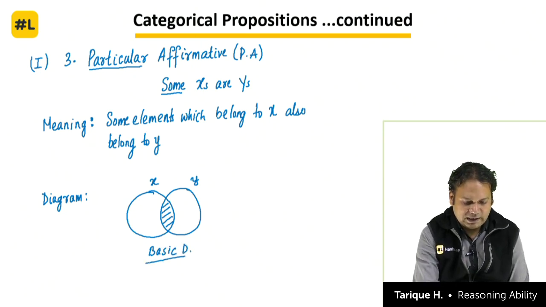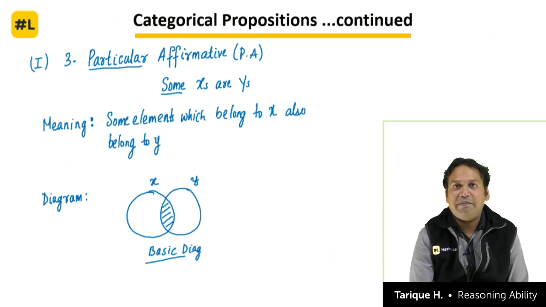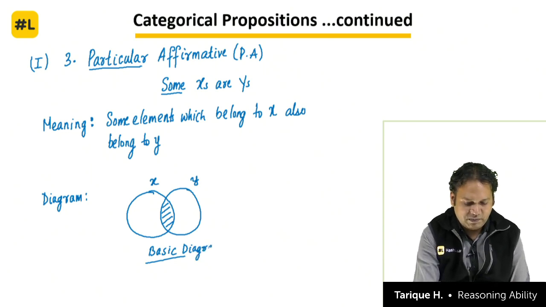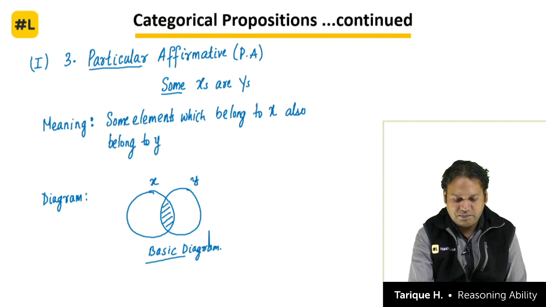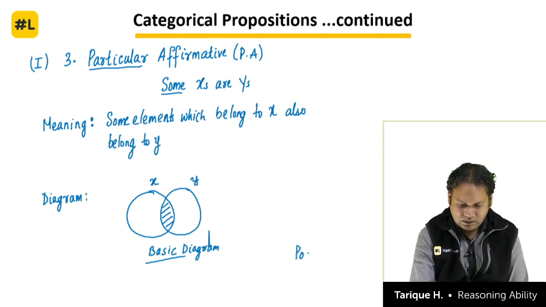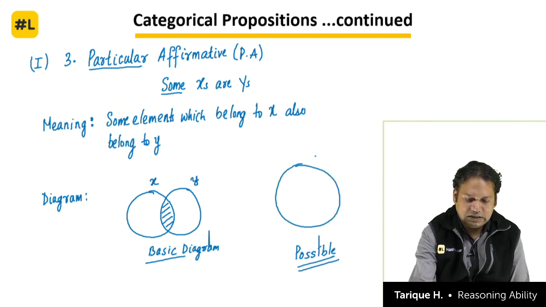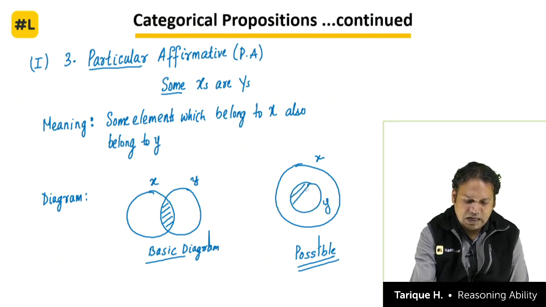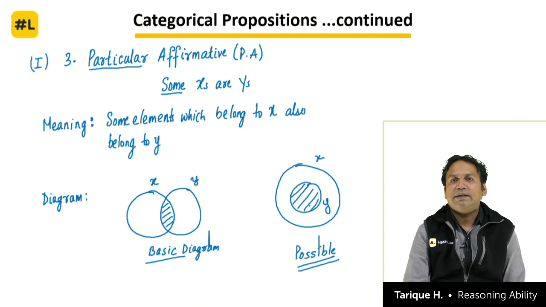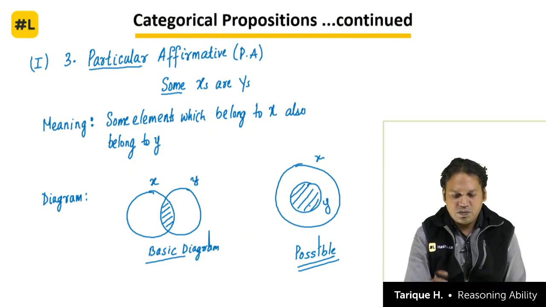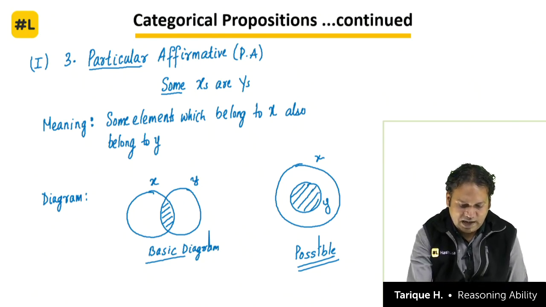This is our basic diagram. Every time we get a statement like some x's are y's, this diagram is what we make, but we always keep in mind a possible diagram. A possible diagram is that x is a larger circle and y is inside x. You see, some x's are y's. So those elements of x which are overlapping with y, that is the part of x.